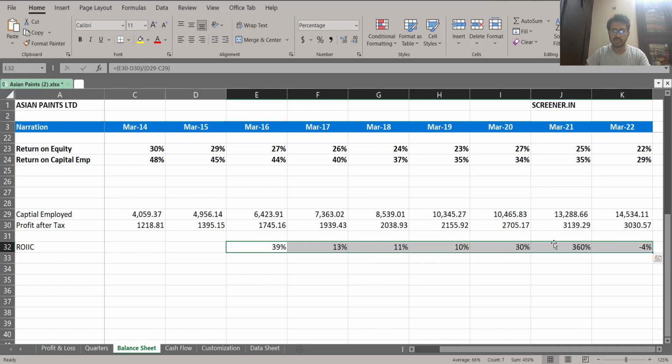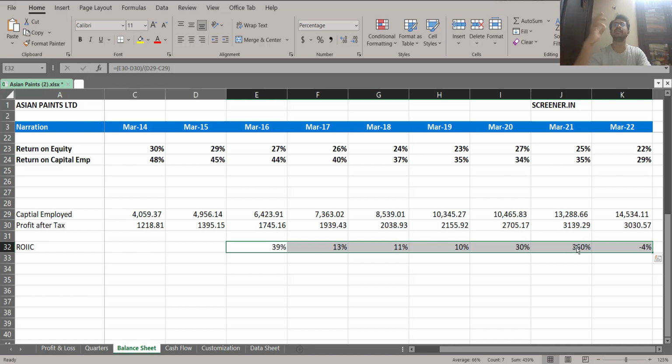Now your ROIC value is changing from 39%, then you have 13%, 11%, 10%, 30%, 360%. You can see this number is not very consistent like your ROC. You have seen the clear trend which shows that ROC is in a declining trend, but ROIC, you see it's going ups and downs. What is the reason? Let us try to understand.